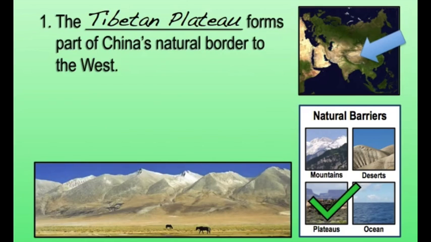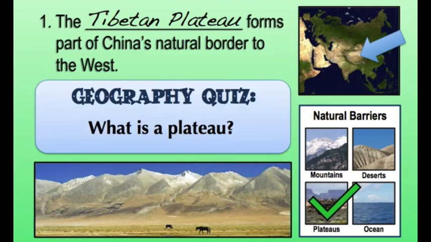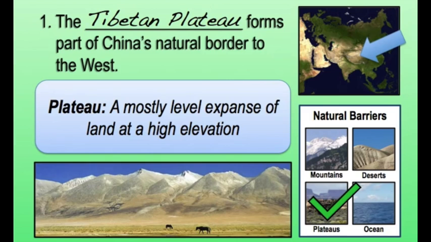Go ahead and write that down. Now, in order to understand why the Tibetan Plateau is such an imposing barrier, we first need to make sure that we understand exactly what a plateau is. Do you remember your geographic terms? A plateau is a mostly level expanse of land that is at a very high elevation.